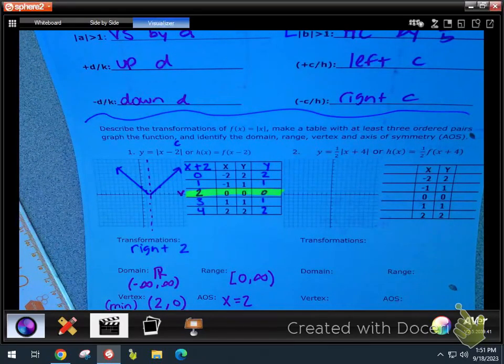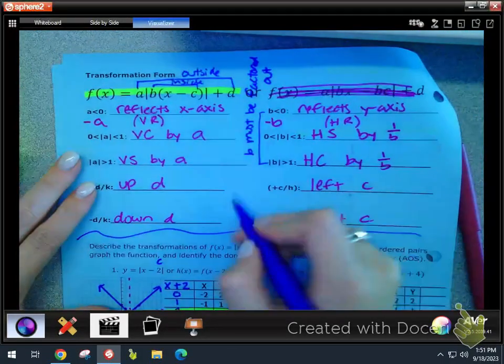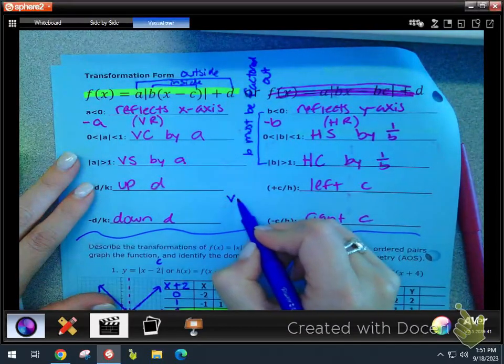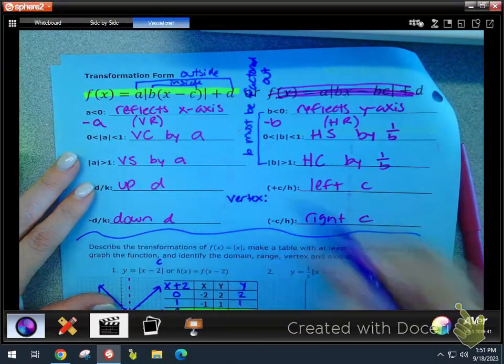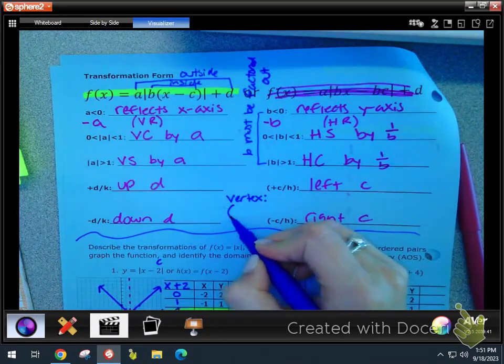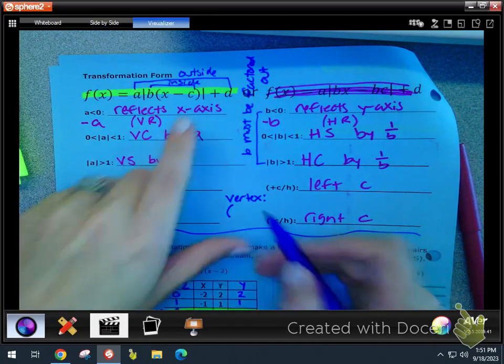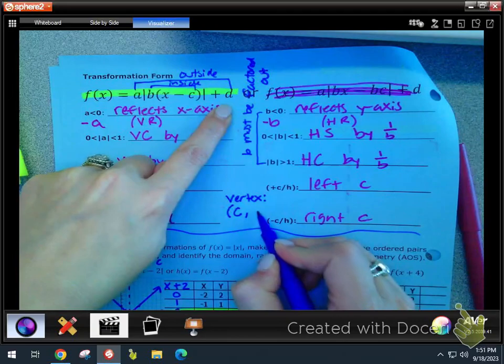So whatever you got going on right here, this should be matching. Okay? I want to write something up in this little space that I skipped, and this will be helpful for you moving forward. Write this in. The vertex of your absolute value, I'm going to write it in general, which means it's going to be letters, but you're going to see how these letters work as we go through these problems. The vertex of your absolute value can be found in the equation by C, D.